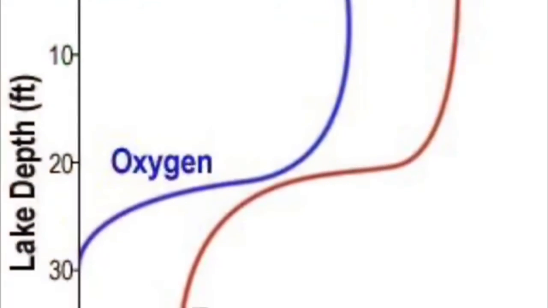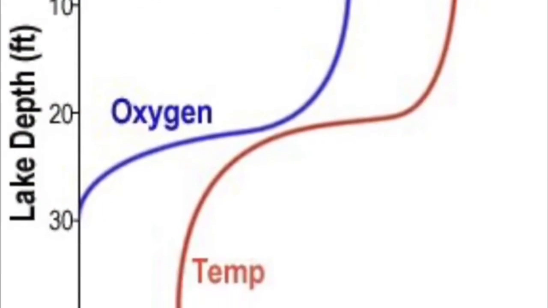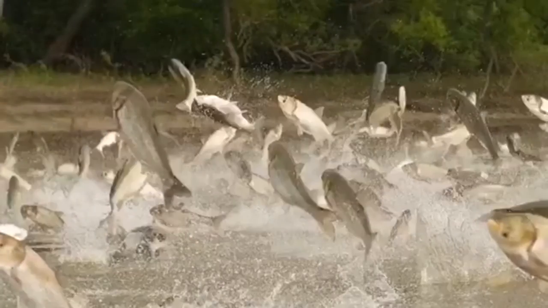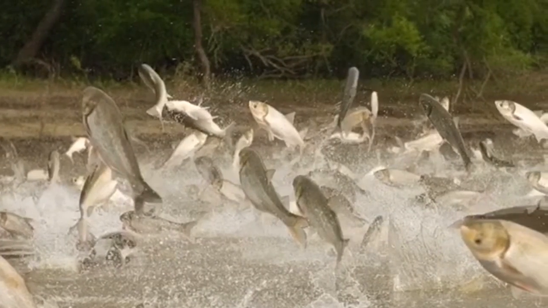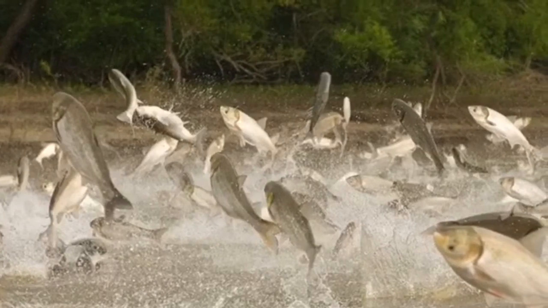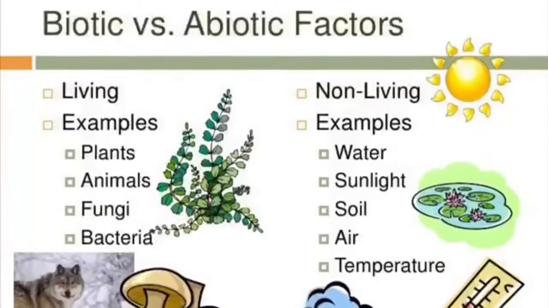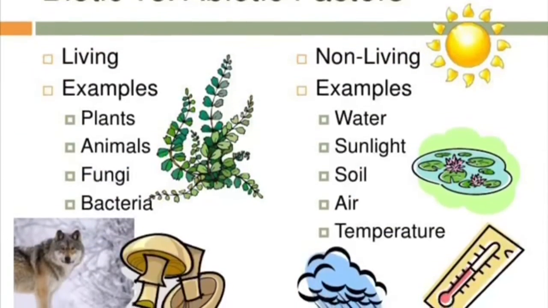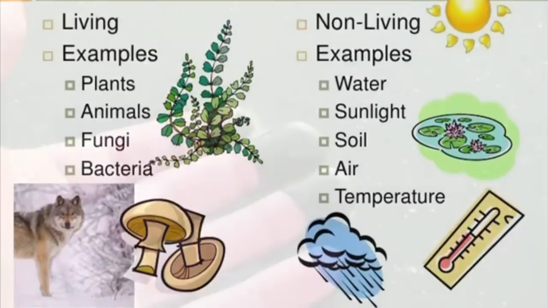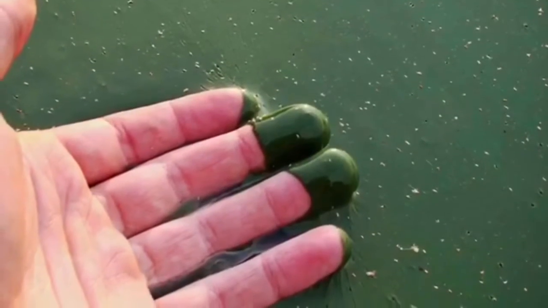The amount of oxygen in the water depends on how much is generated or used. If an invasive species comes in and starts using up an abundance of oxygen, the oxygen level will be off. Biotic and abiotic factors of the environment are extremely important. Human impacts are really affecting our lakes.